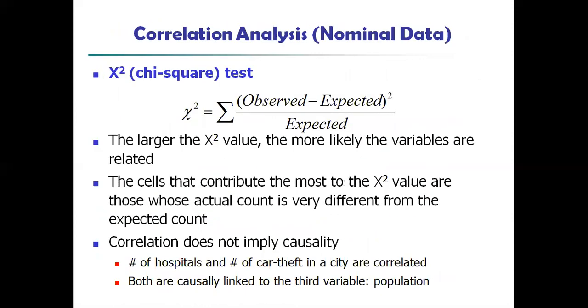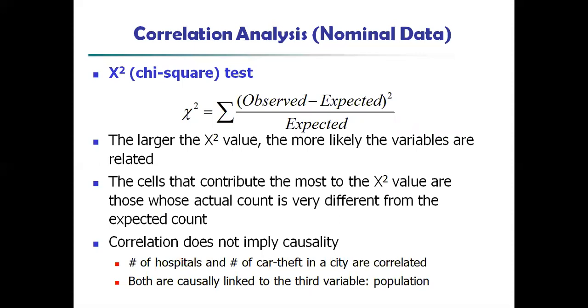Next one is correlation analysis for nominal data. How to find out is the main formula, the chi-square test. The chi-square test's formula is observed value minus expected value, the whole square, divided by expected value. The larger the chi-square value, the more likely the variables are related. So depending upon the chi-square value, we can find the correlations between the variables. The cells that contribute the most to the chi-square value are those whose actual count is very different from the expected count.